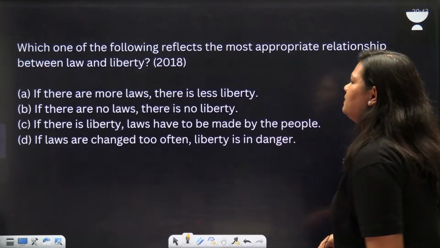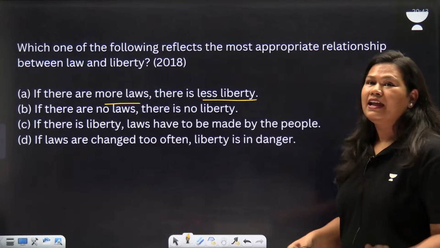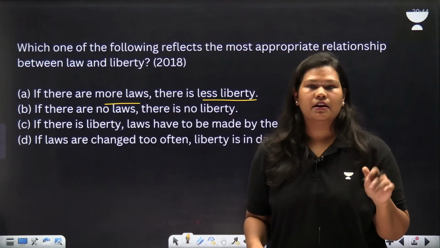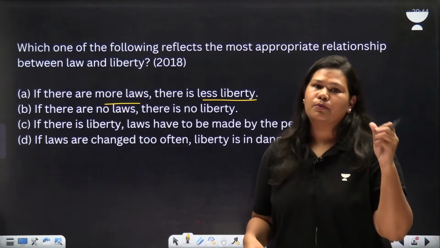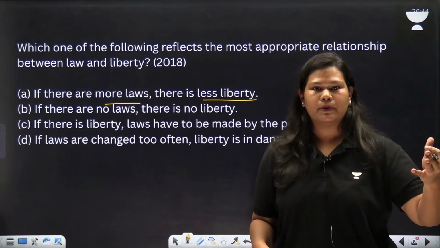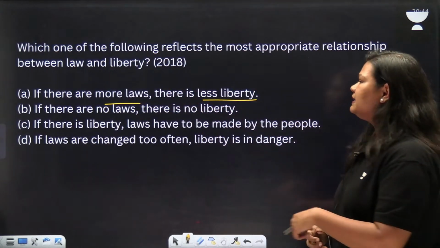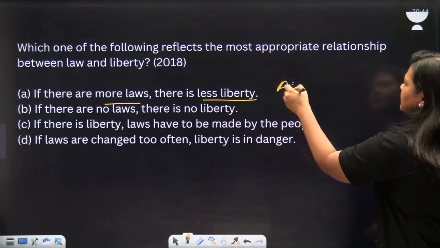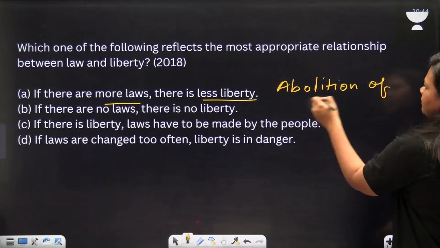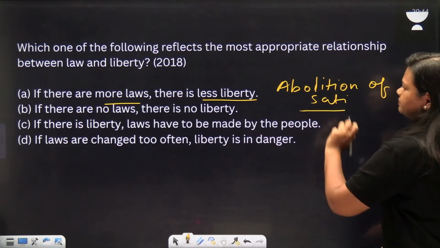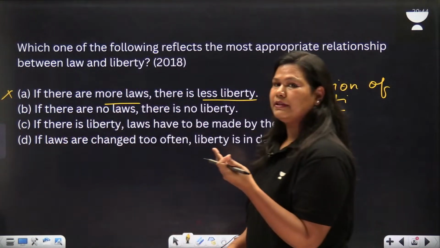Let's read the options one by one. If there are more laws, there is less liberty. It is not always the case. For example, we wanted sati to be abolished. So what we asked was to make a law about it. So at times, laws provide more liberty. Sati abolition was a law. Okay, so option 1 is not always correct. So we can eliminate this one.